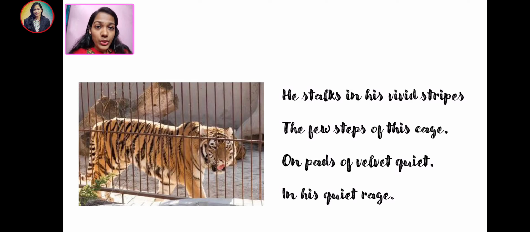But here the poet is using this quiet rage, this oxymoron, to show that even though he is in his anger mode, he cannot showcase his anger here because he is inside the cage. Quietly he is keeping that anger within himself.